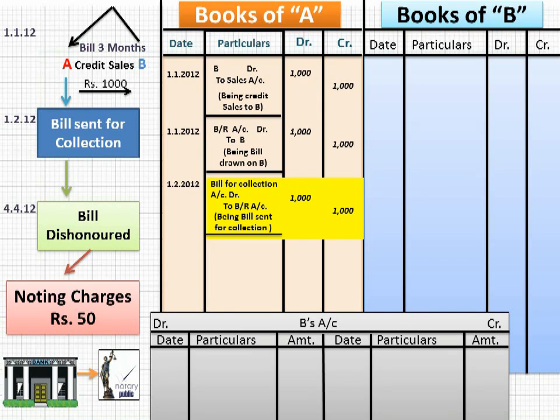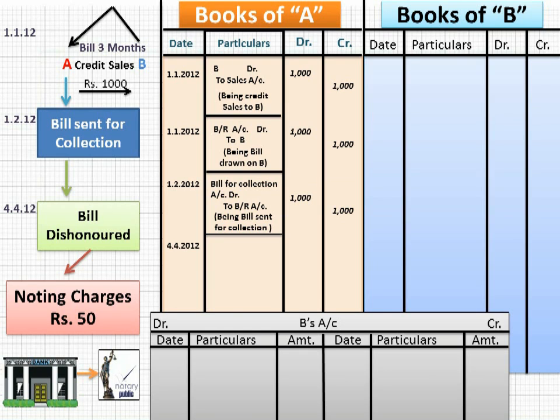Bill for Collection account debit to BR. Bill for Collection account is a temporary account. It must be closed on due date, whether the bill is paid or unpaid. So Bill for Collection account has been debited today, I mean to say on 1st February 2012. On due date, I mean to say on 4th of April 2012, it must be credited. I mean to say this account must be closed.